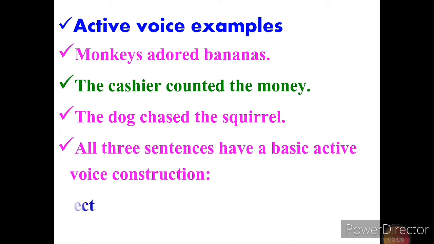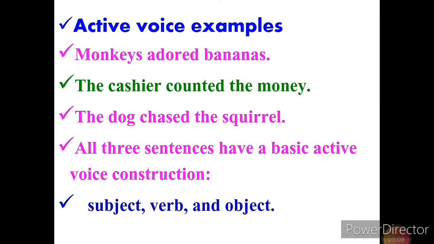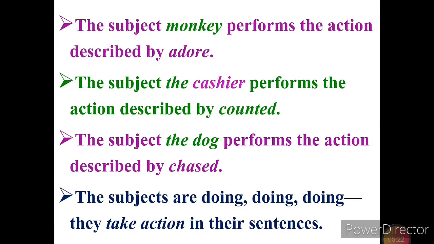Now let us see subject, verb and object. The subject, the cashier, performs the action described by counted. The subject, the dog, performs the action described by chased.